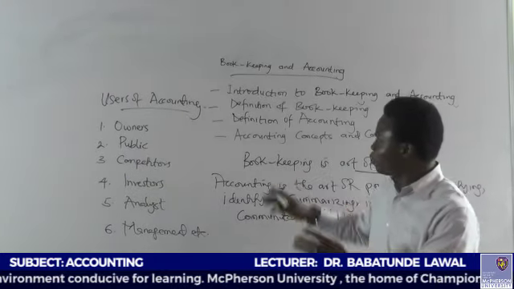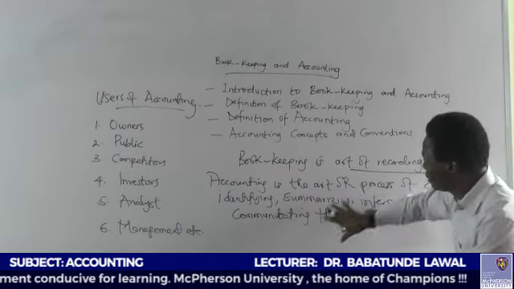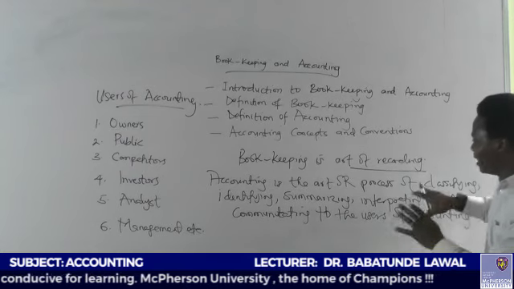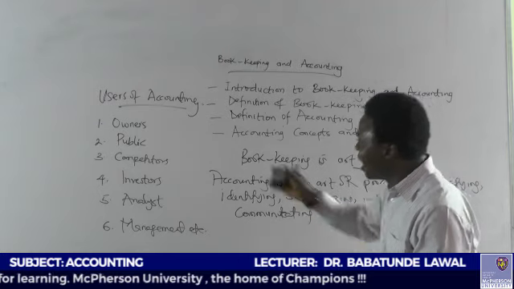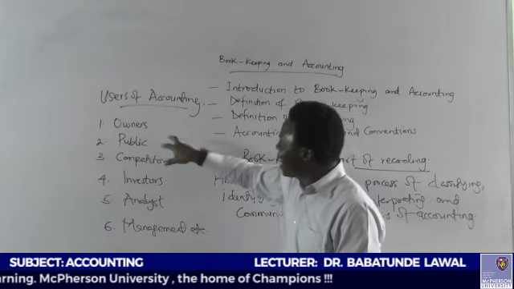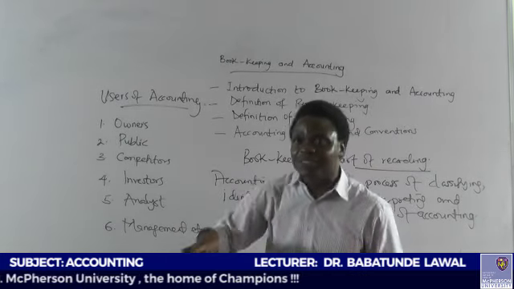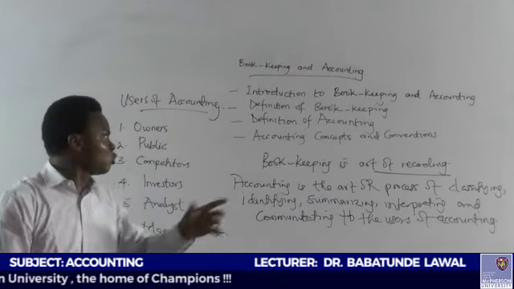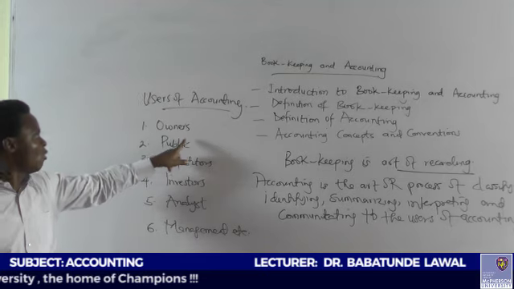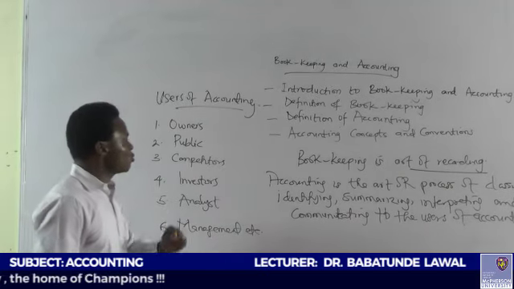These users are those who make use of this recording, identification, summarizing, interpreting, and communicating the result to the users of accounting information. Now, who are the owners? The owners are those who finance the business. They are those who finance, who have their own capital base to sustain a business. They are called owners.